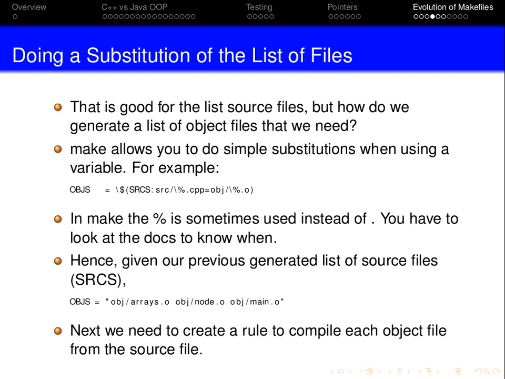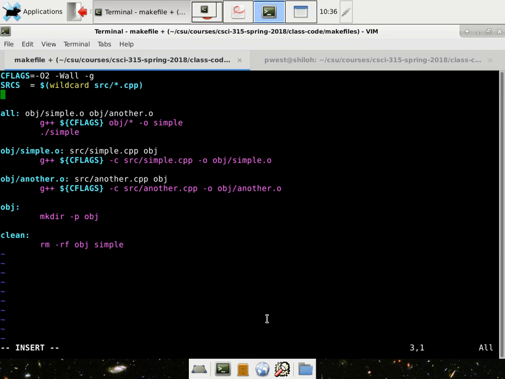That's good for a list, but how do we generate a list of objects? Well, really, we just need to substitute that .cpp for the .o. Again, ignore that backslash at the beginning, and the next ones as well. That's easy. In make, the percent is sometimes used instead of star.